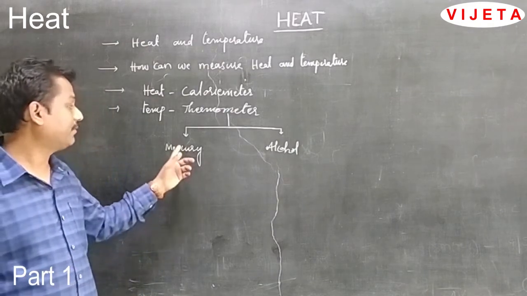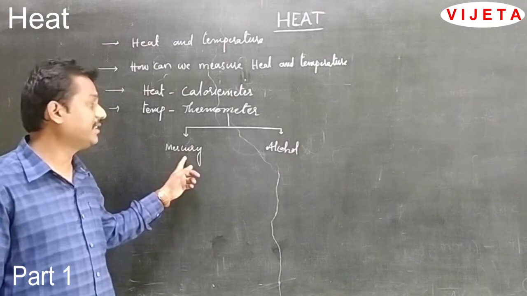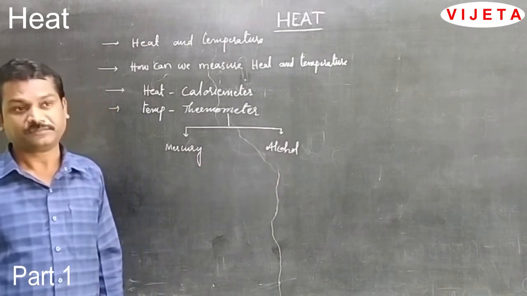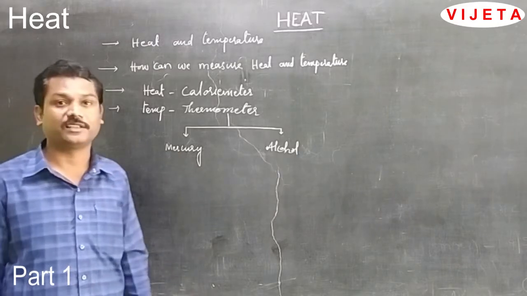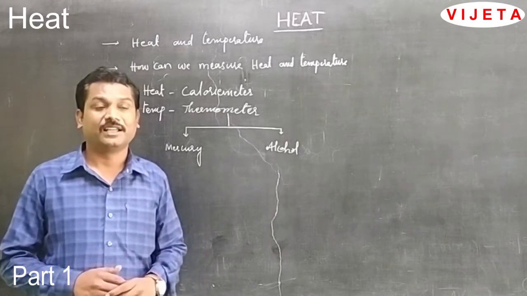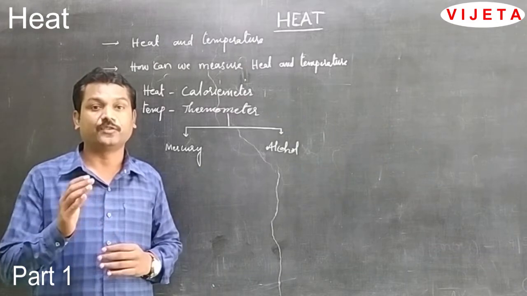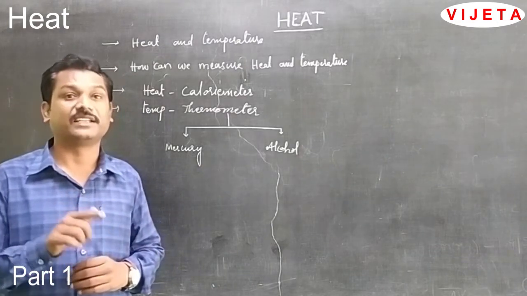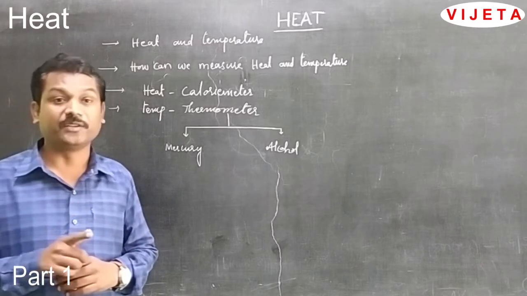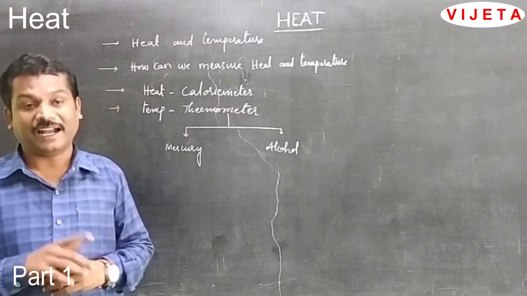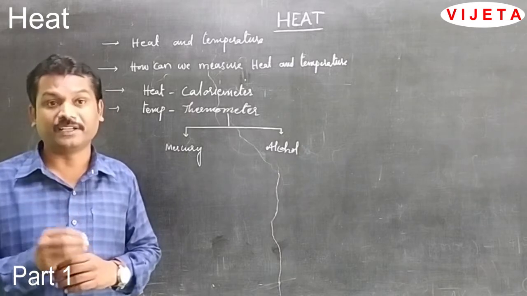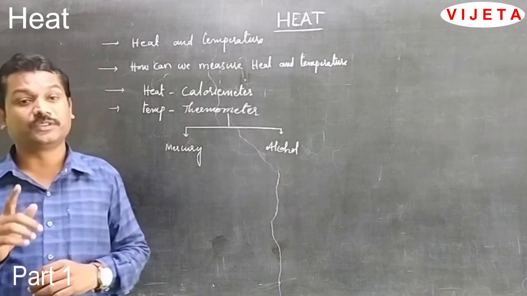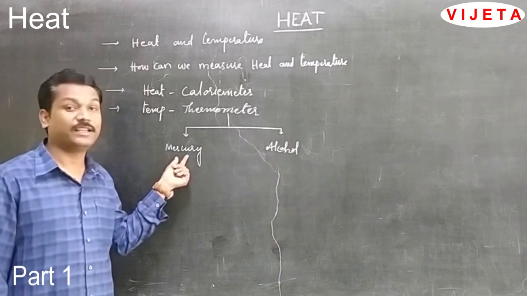Students, there are two types of thermometers: one is the mercury thermometer and the second is the alcohol thermometer. Why should we use mercury in the thermometer? The reason is that mercury expands uniformly, mercury is a metal which exists in liquid state, mercury has shininess, and mercury can respond immediately to even a small amount of heat energy. Due to that reason, we are using mercury.